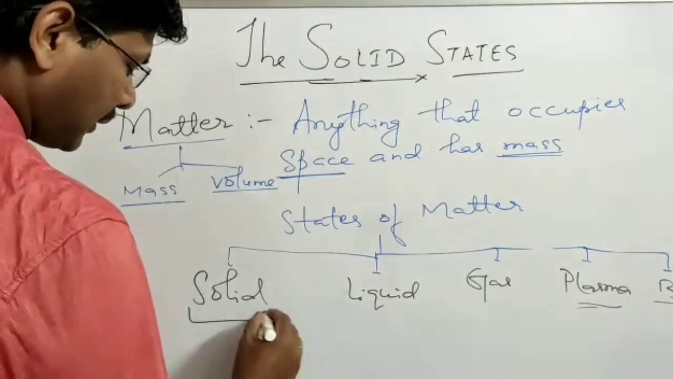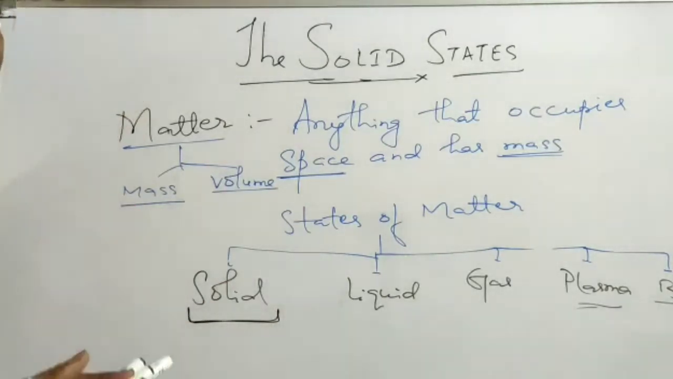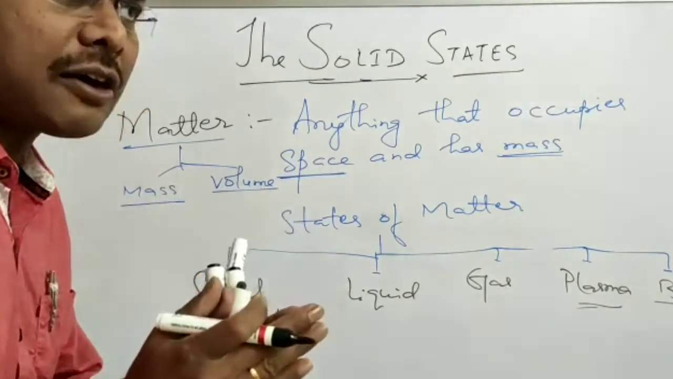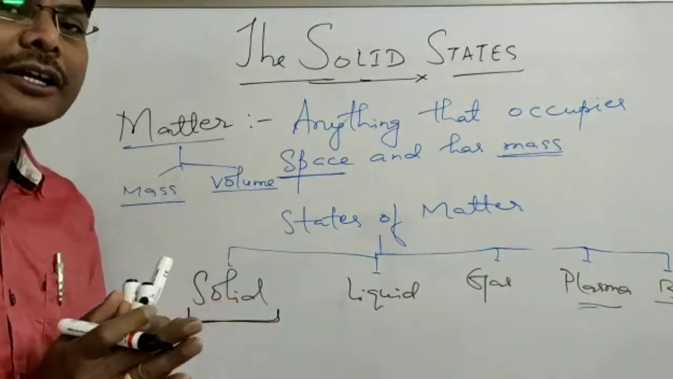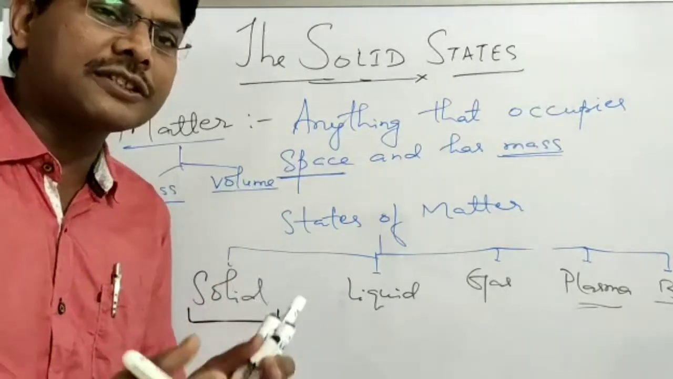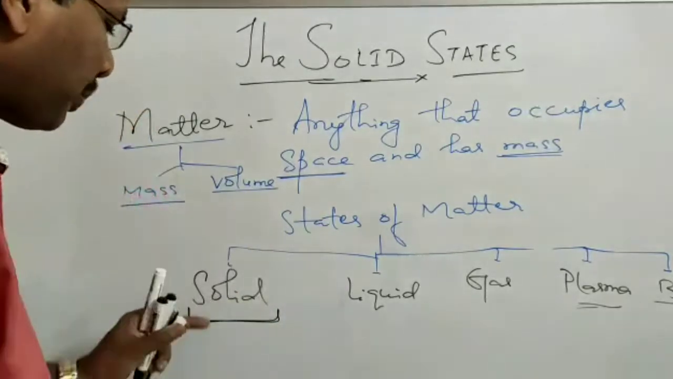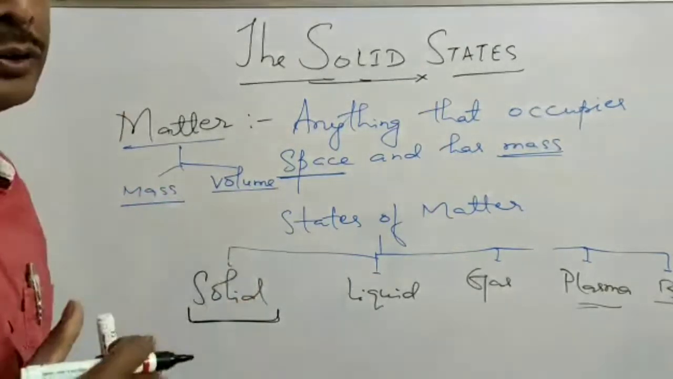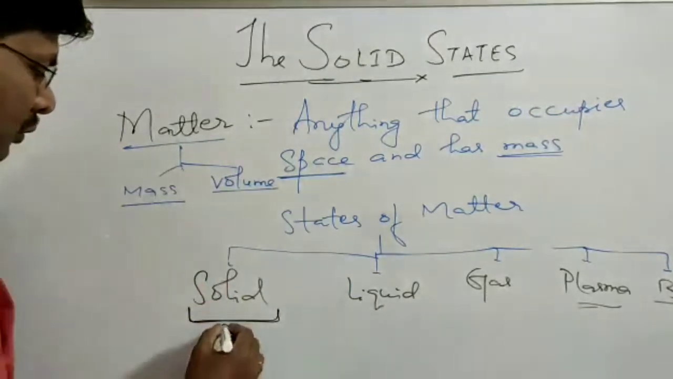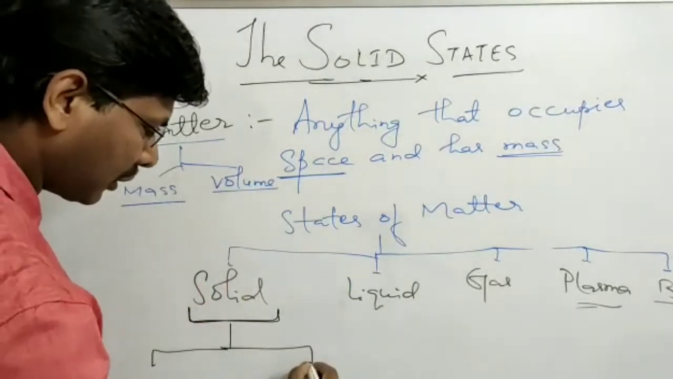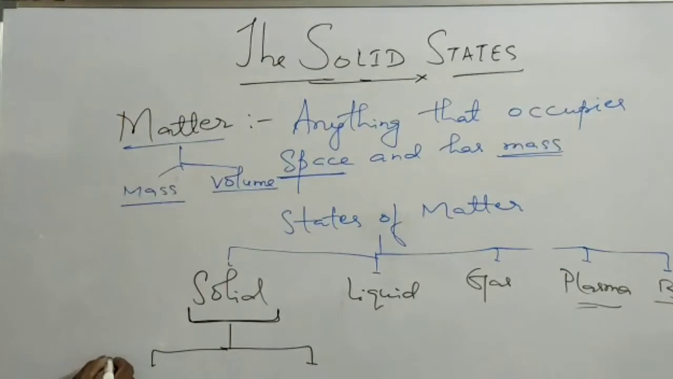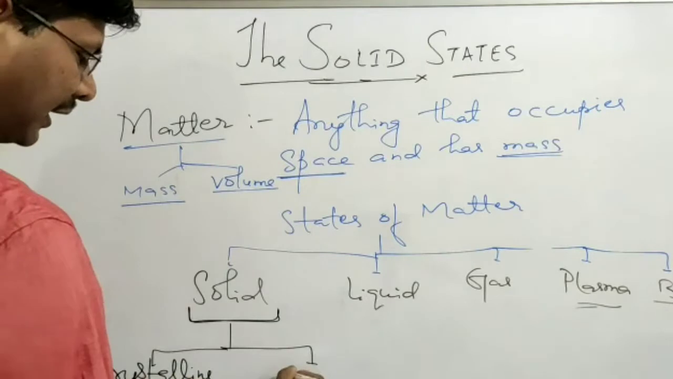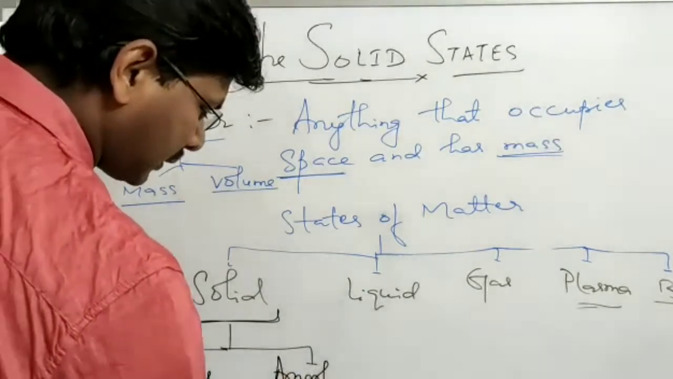In solids, the constituent particles have definite mass, definite volume and shape. They are rigid. The constituent particles are very tightly packed. The interparticle distance is very small and the interparticle force is very high. They do not have any translational motion, so they can only show some vibrational motion. So solids can be further classified into 2 types. First is called the crystalline solid and the second is called the amorphous solid.